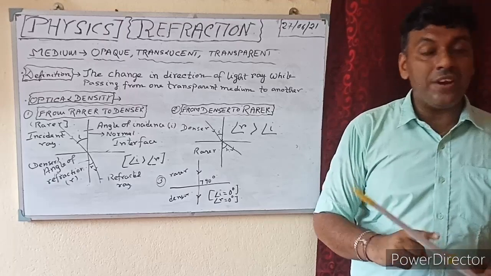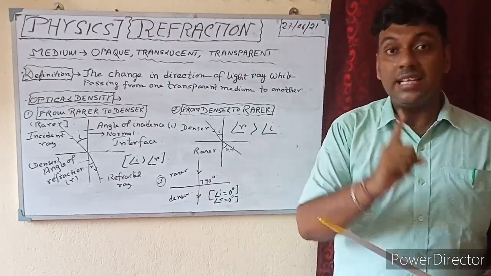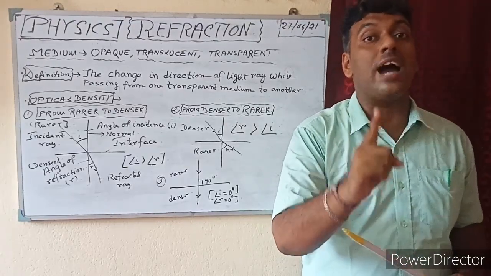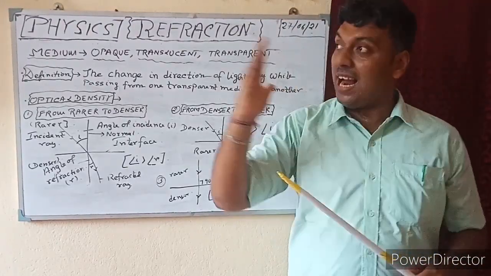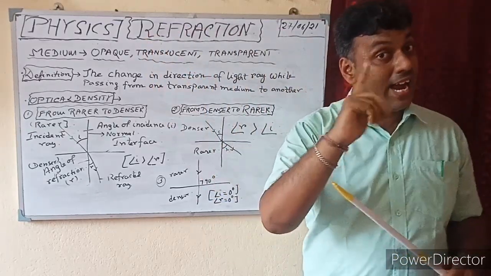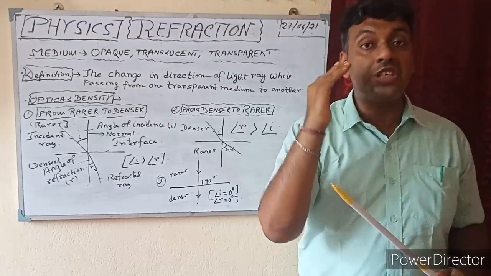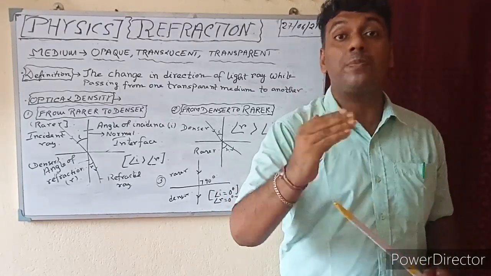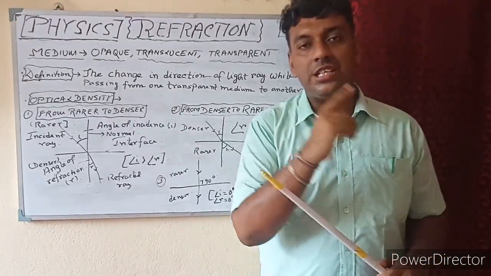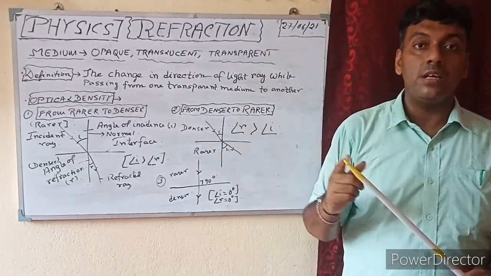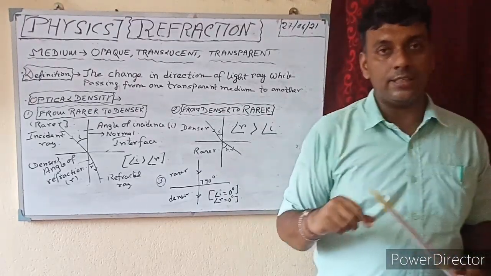And as the light rays always bend towards the normal while traveling, the apparent position of the star also changes. And as the air is always moving, there is a continuous change in the apparent position of the star. And as there is a continuous change in the apparent position of the star, it seems to be twinkling. So this is the first example.